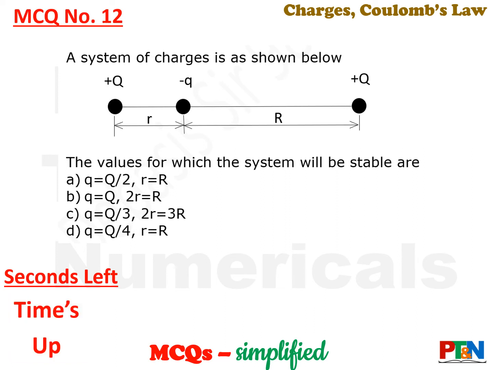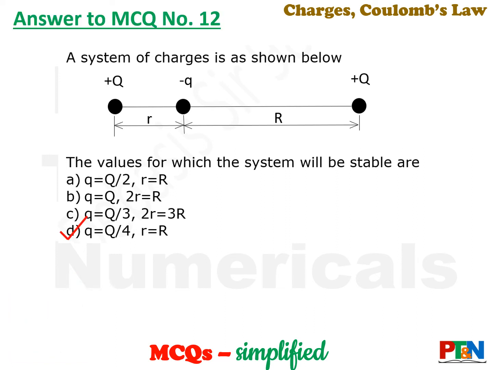Time's up. Let's see the answer. Answer is option D. See, look at the picture. Now minus charge in the middle, positive charges are at both sides. So the position must be in the middle for minus q to have equal force from the other two charges. So small r and capital R should be the same. So your option will be either A or D. Now you need to find the value of small q.